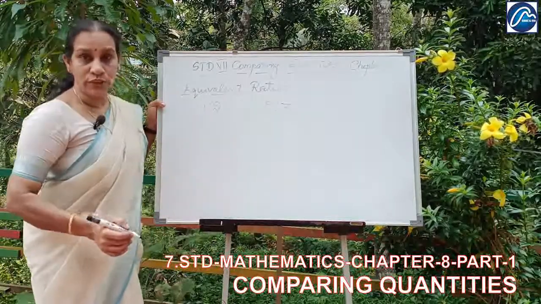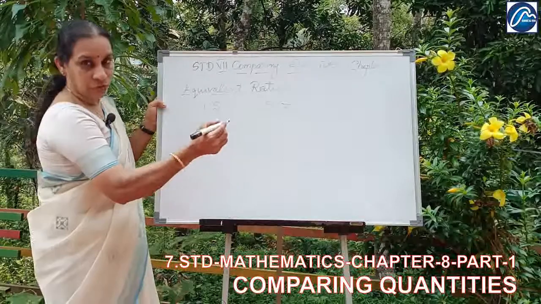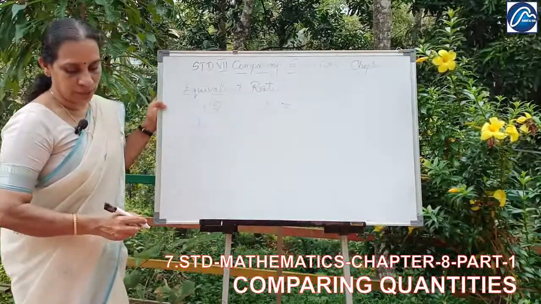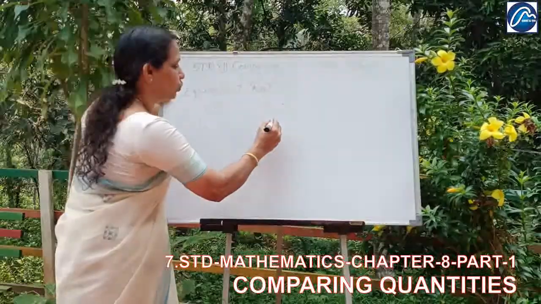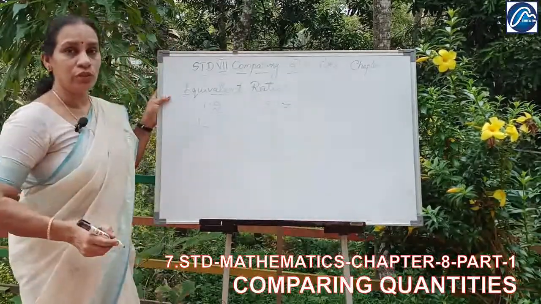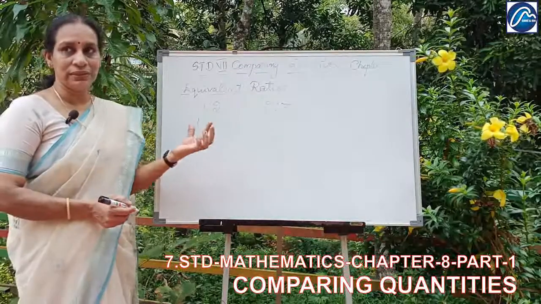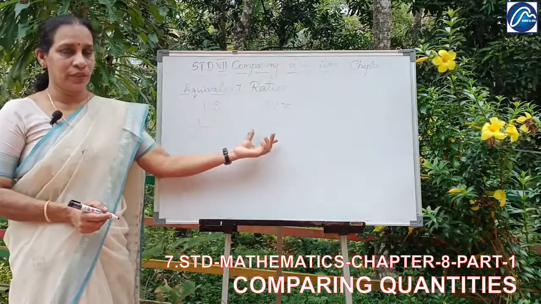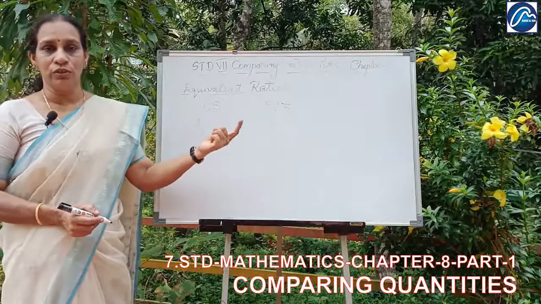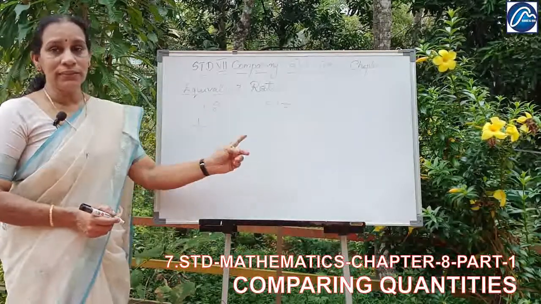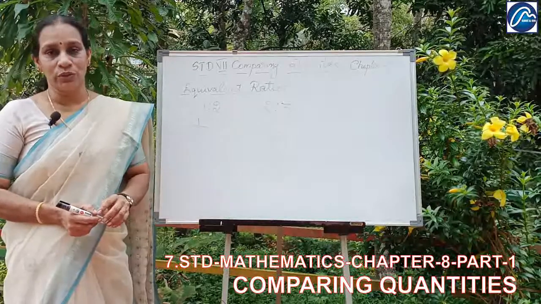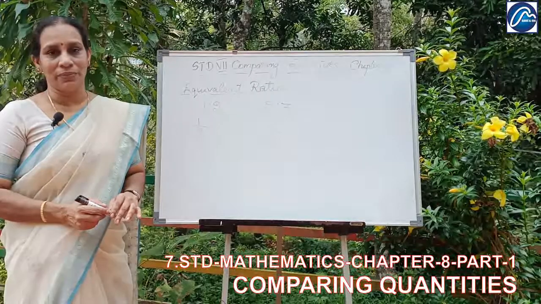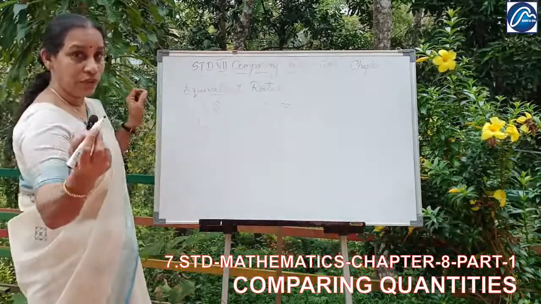This means 1 is to 2. 1 is to 2 means 1 by 2. And 2 is to 3 is 2 by 3. We could not say these are equivalent. This is 2 parts and this is 3 parts only. So 2 parts is not equal to 3 parts. So the denominators should be the same. So we want to consider LCM, least common multiple. So we are taking LCM.